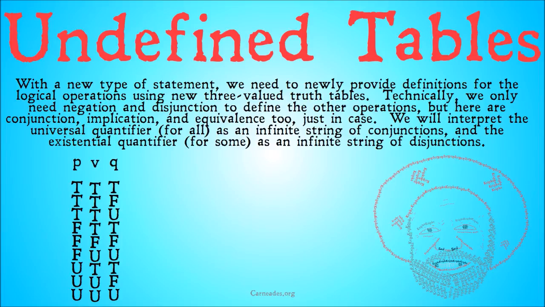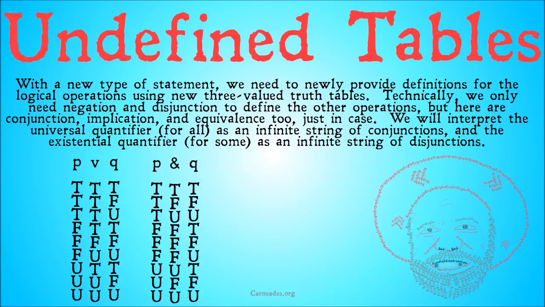Or it can be kind of swept under the rug, because it makes sense that if P is true and Q is undefined, the whole statement's going to be true, because all you need for a disjunction to be true is one of the statements to be true. We have a similar but kind of opposite picture for conjunction. Of course, conjunction is only going to be true if both of the conjuncts are true.